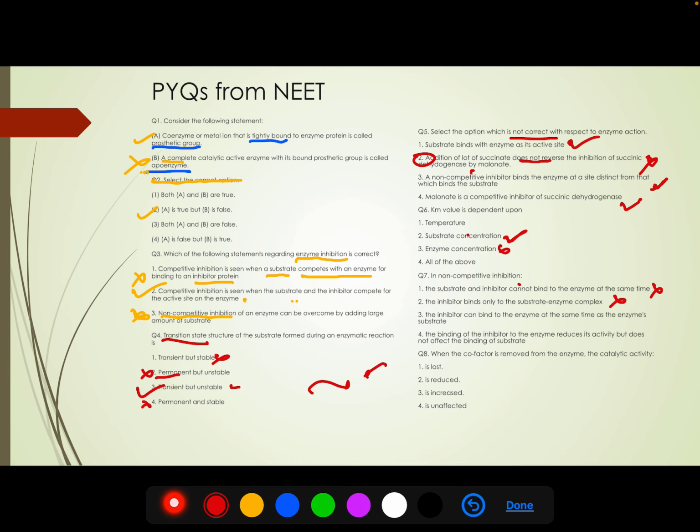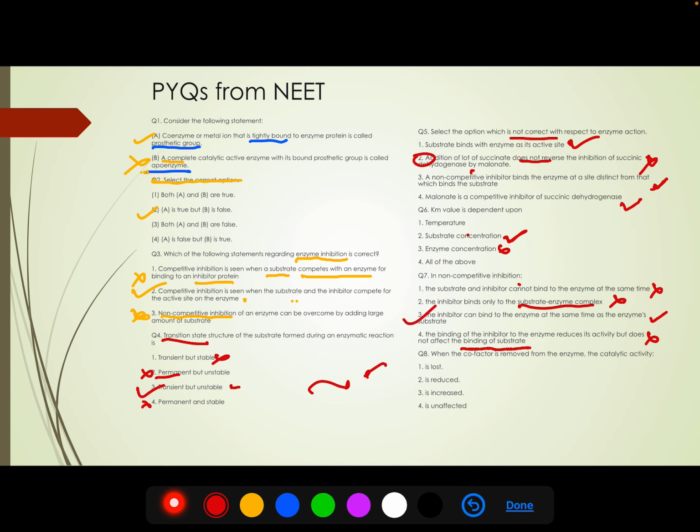That is the case of uncompetitive inhibition. The inhibitor can bind to the enzyme at the same time as the enzyme substrate. This one is right. And the fourth, the binding of the inhibitor to the enzyme reduces its activity but does not affect the binding of substrate. This affects the binding of substrate. We have seen that it brings about conformational changes to the active site and substrate cannot bind. So this one is also wrong. So the right answer is third.